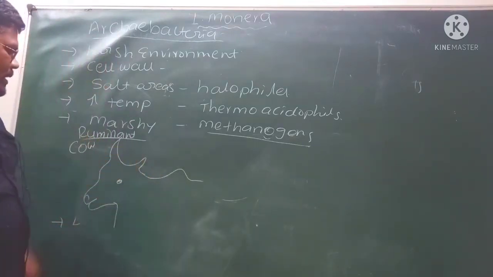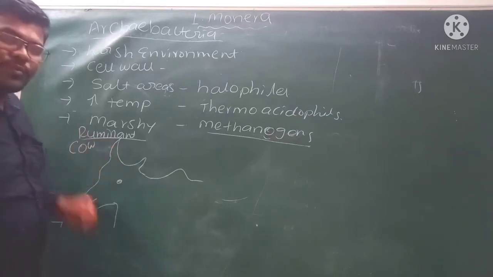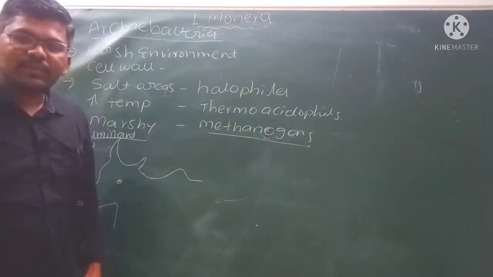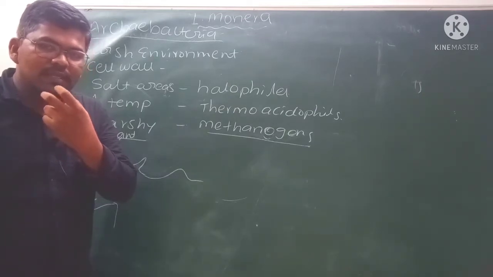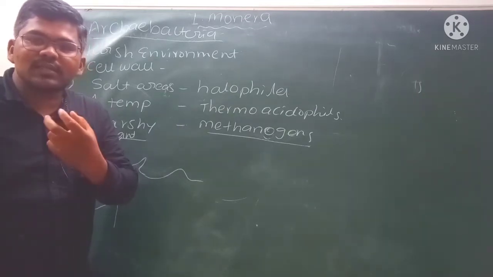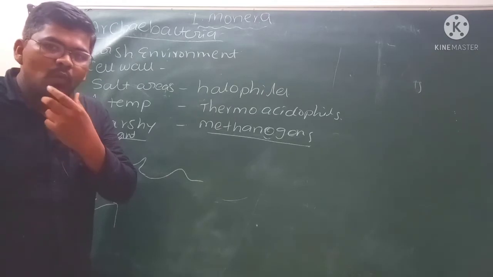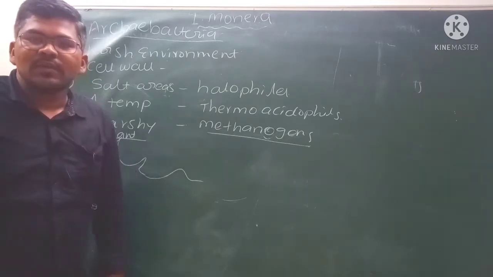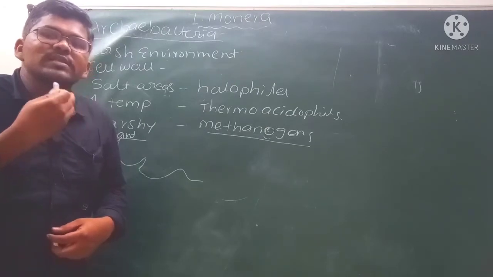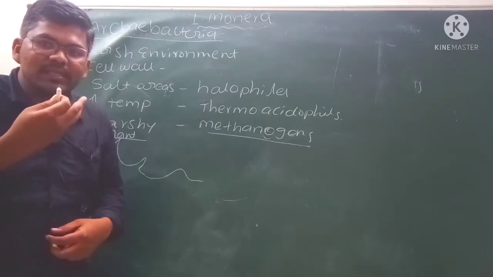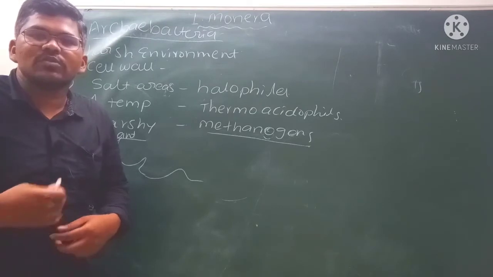Those are called ruminants. For example the cow, during night time while resting, moves its mouth. What is the reason? It brings its food into the mouth, cuts the food again with the teeth, and swallows it again. Those are called ruminants.